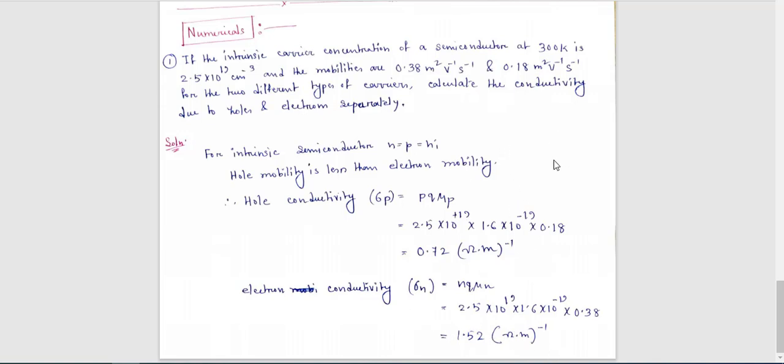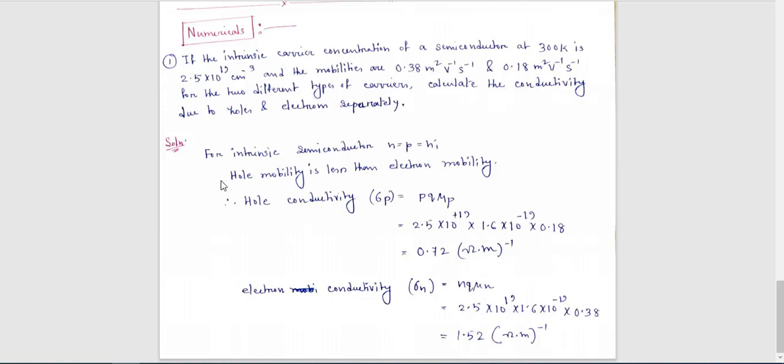Now your second question is to calculate the conductivity for holes. Again same formula, so it will be written as pqμp. Write down the concentration, it is 2.5 same, and this q, and 0.18, that means the mobility. Also just remember this point: hole mobility is always less than the electron mobility.